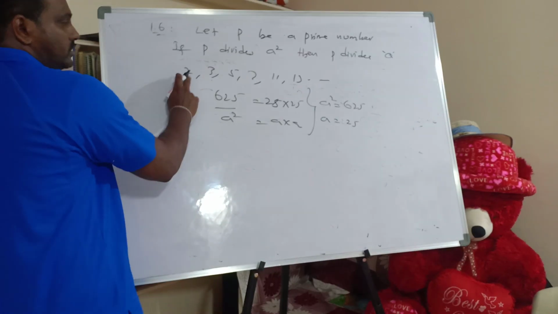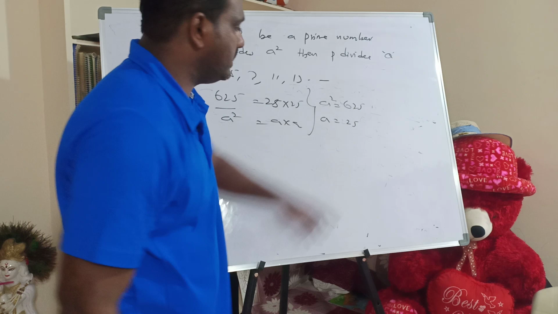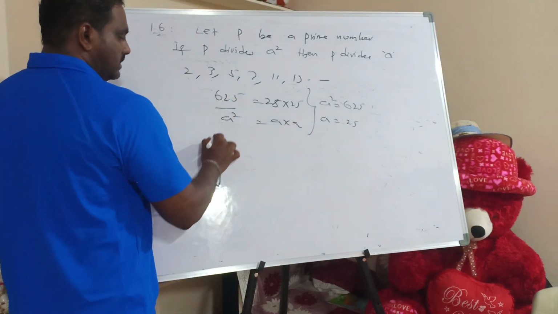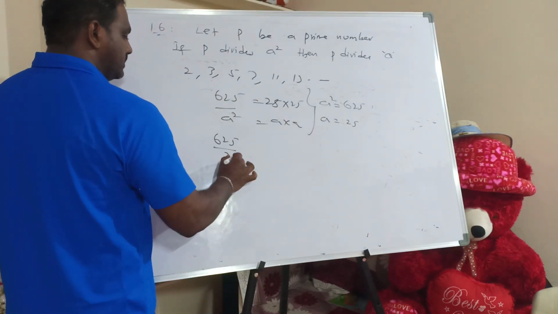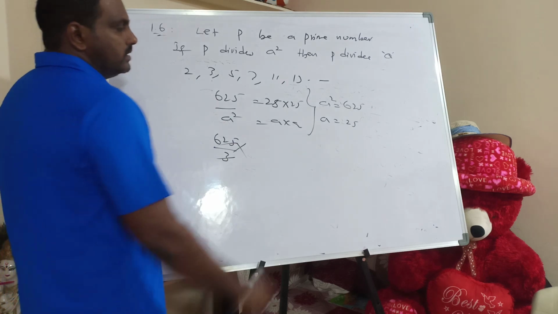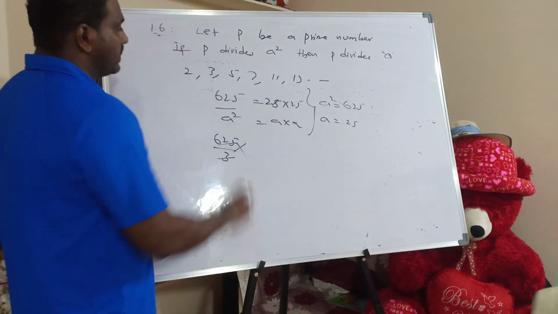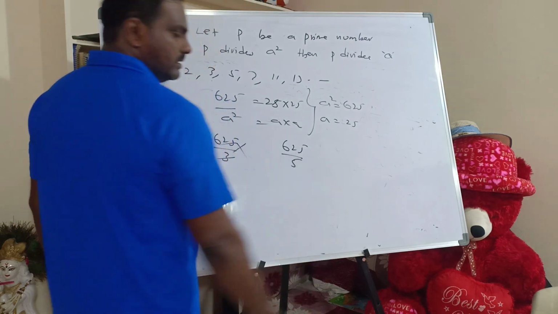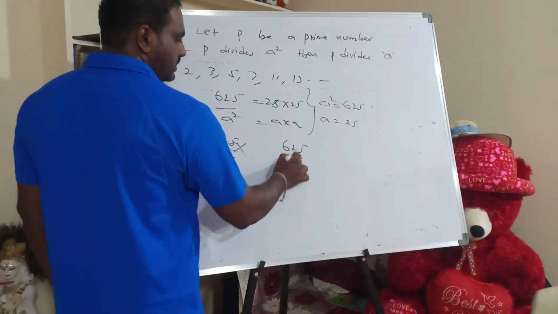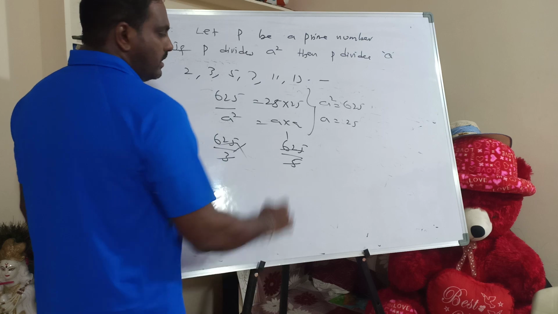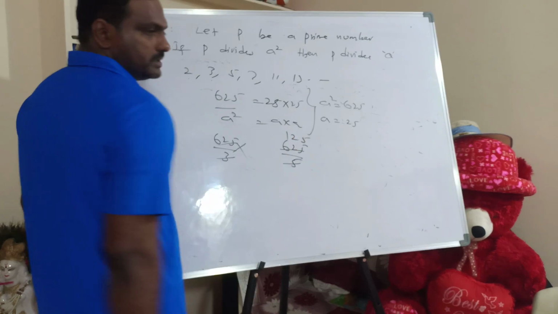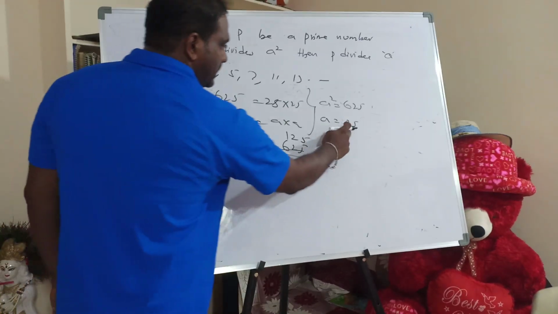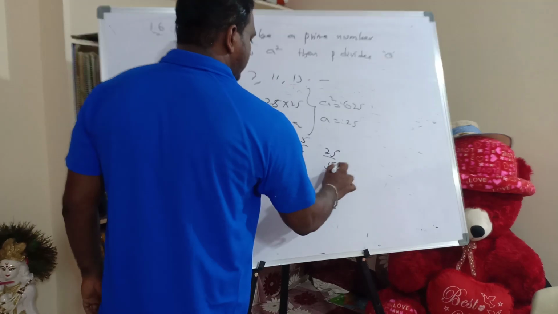I have to start from 2, which is not possible because it's an even number. 3: 625 is not divisible by 3. So now I need to check for 5. Now I can take 5. 625 by 5, yes or no? Divisible or not? Yes. 5 ones, 5 twos, 5 fives. Now the same 5 will divide 25. 5 fives.